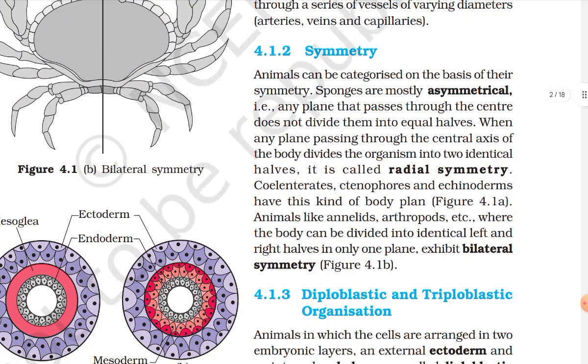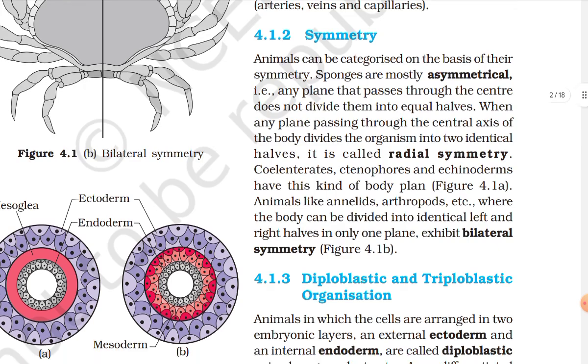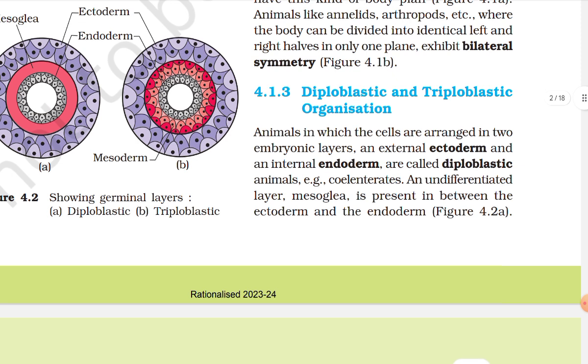Symmetry. Animals can be categorized on the basis of their symmetry. Sponges are mostly asymmetrical. Any plane that passes through the center does not divide them into equal halves. When any plane passing through the central axis of the body divides the organism into two identical halves, it is called radial symmetry. Coelenterates, ctenophores, and echinoderms have this kind of body plan. Animals like Annelida, Arthropoda, etc., where the body can be divided into identical left and right halves in only one plane, exhibit bilateral symmetry.